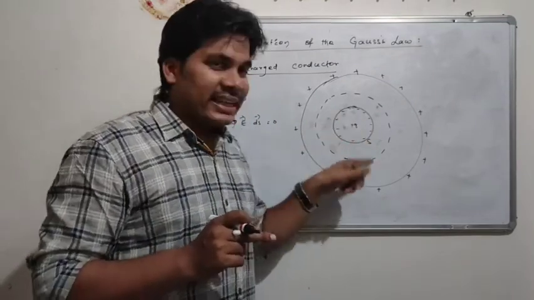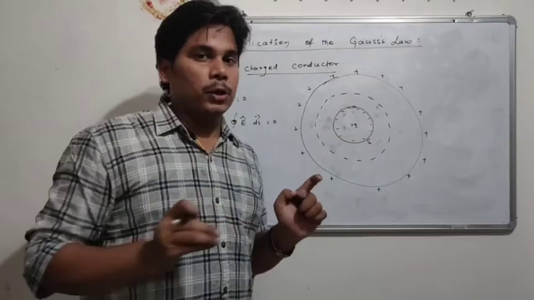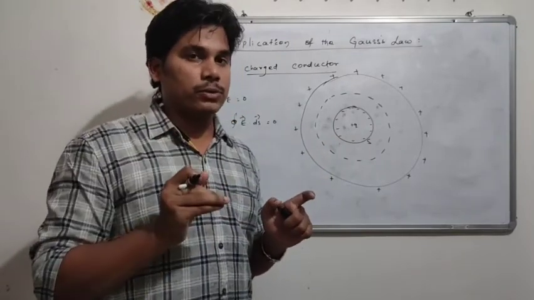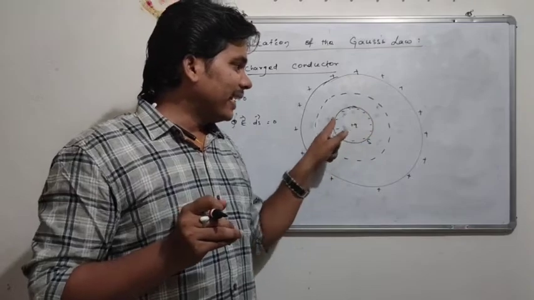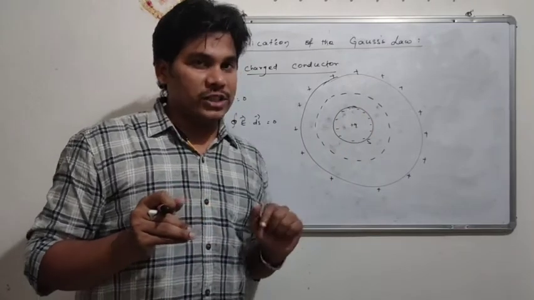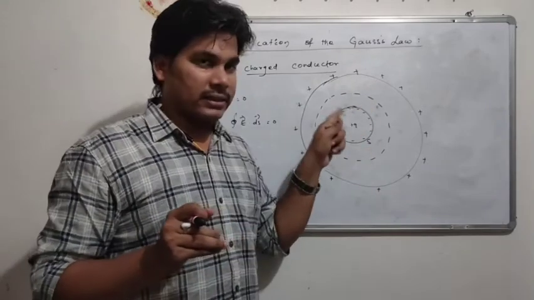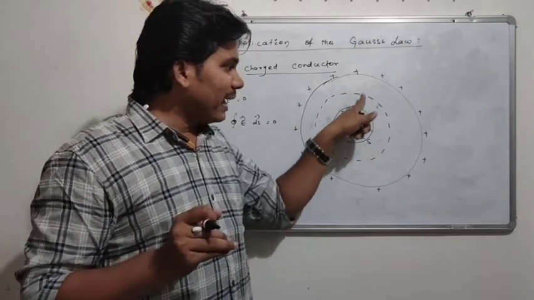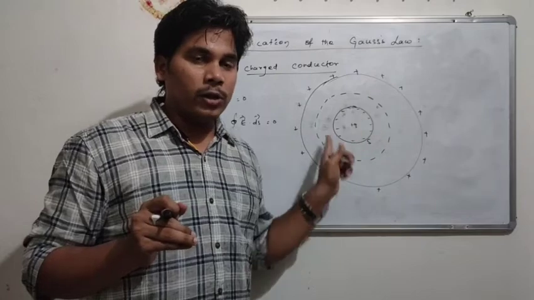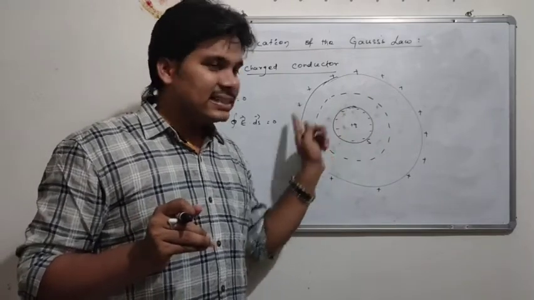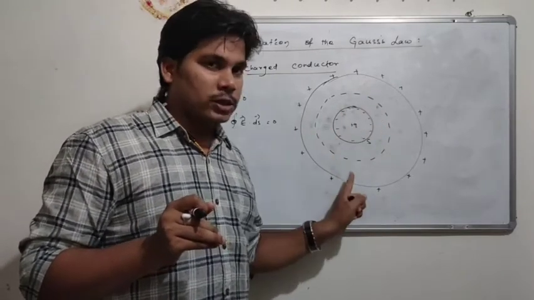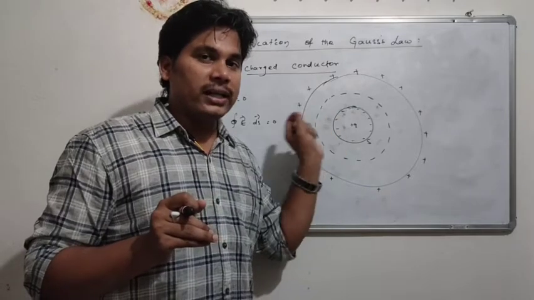Whenever we take a cavity and put a positive charge here, then negative charges will appear near the surface. And if we take a Gaussian surface, as it is radially symmetrical, at every point of the surface there is zero electric field.